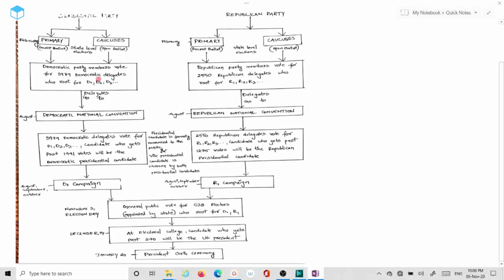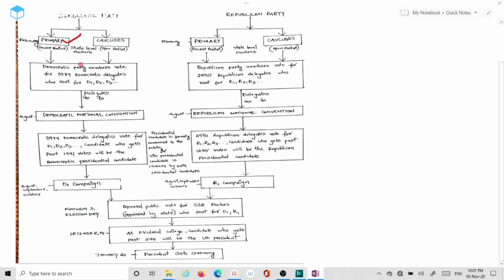The election process of the US president can be split into 5 steps: primaries and caucuses, national convention, election campaigning, and electoral college. Let us look into them in order. Firstly, primary. Primary is a state level election where party members vote for the best candidate, who is called a delegate, that will represent them in the general election.